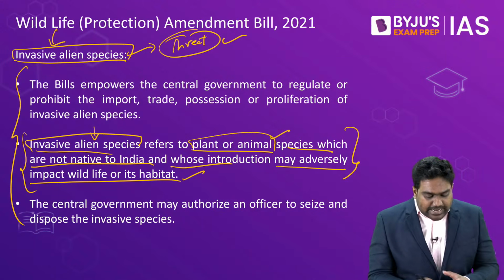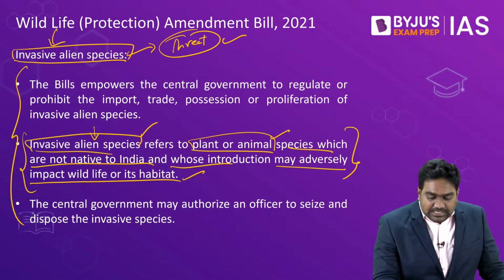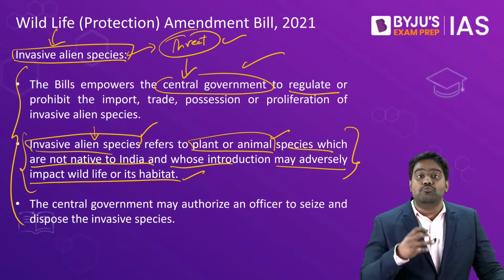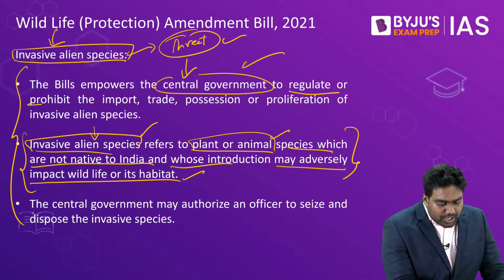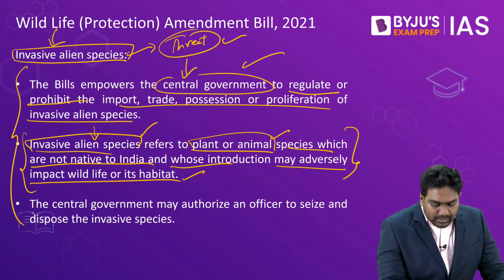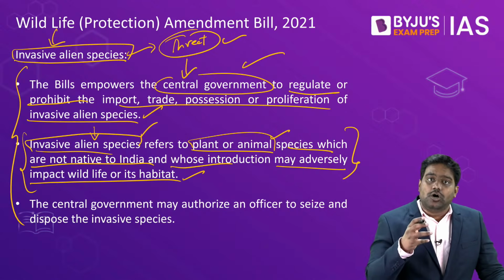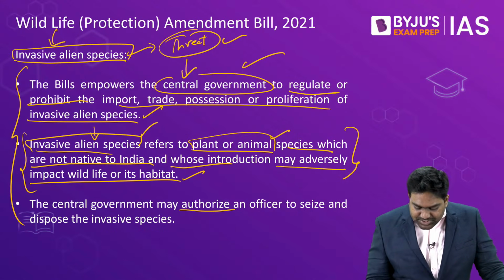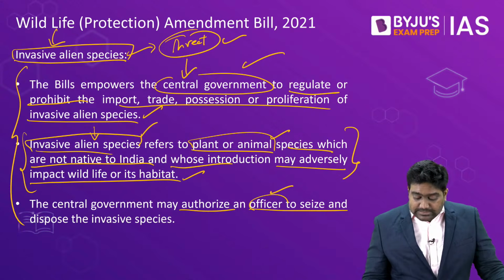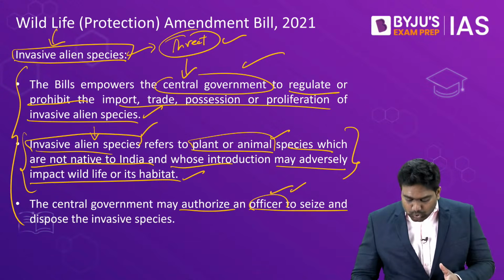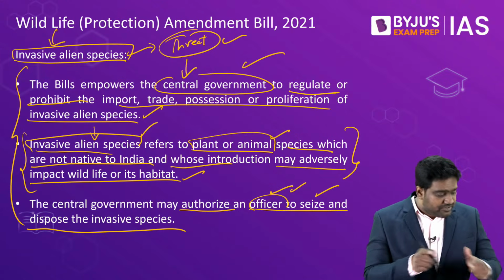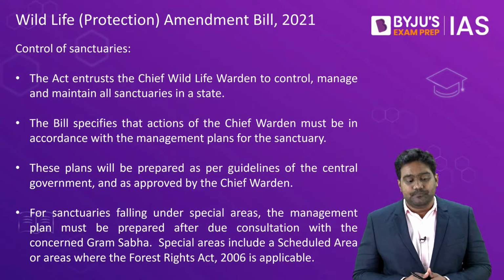So to regulate the entry of invasive alien species, the amendment bill has certain provisions, and the central government will acquire more powers to regulate and prohibit the import, trade, possession and proliferation of such invasive alien species. Designated authorities will be given additional powers to seize and dispose of any such invasive alien species which might enter the Indian ecosystem.